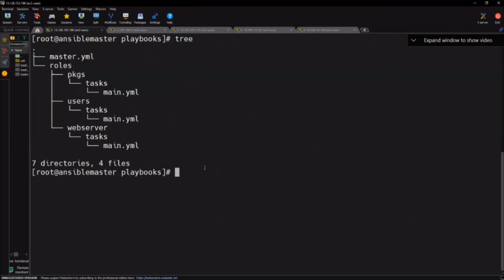So here, I have created the roles manually or not? I have created the roles manually. Everyone listen carefully. I have created the roles manually here. And the directories also I have created manually or not? Where did I create that? In the root. Wherever I want, I created it.